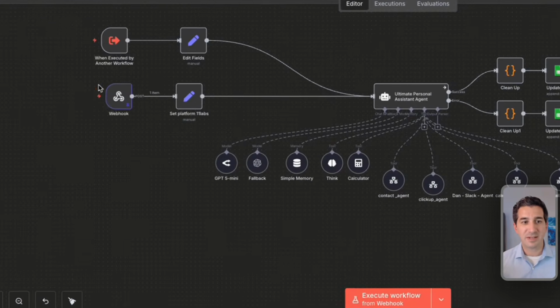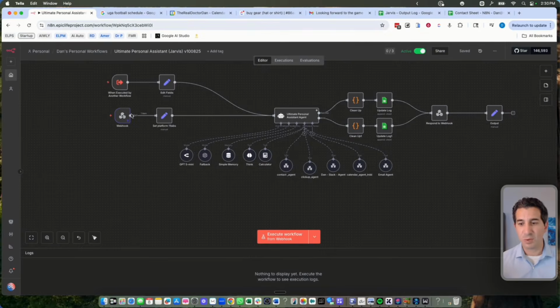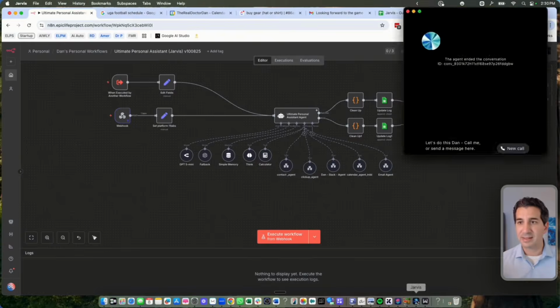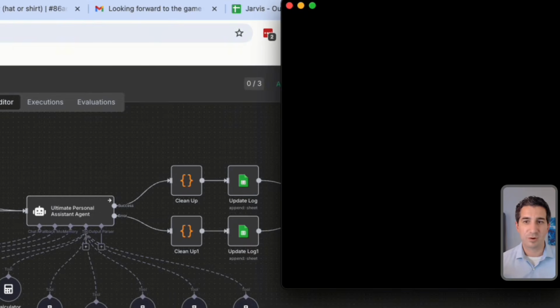And how this is set up is it's a webhook. So it catches information from a webhook that will send in from 11 Labs. So what you're seeing with the voice here is 11 Labs. It's an 11 Labs voice agent. I'll show you how to set that up, but I wanted you to see the workflow first.